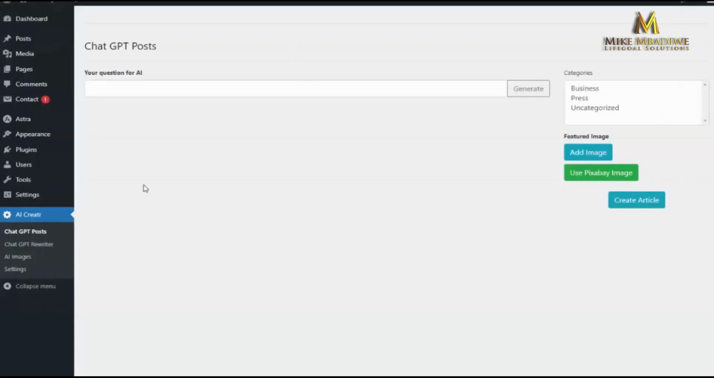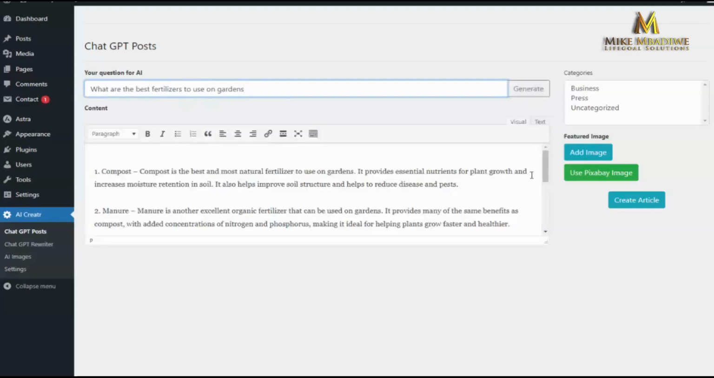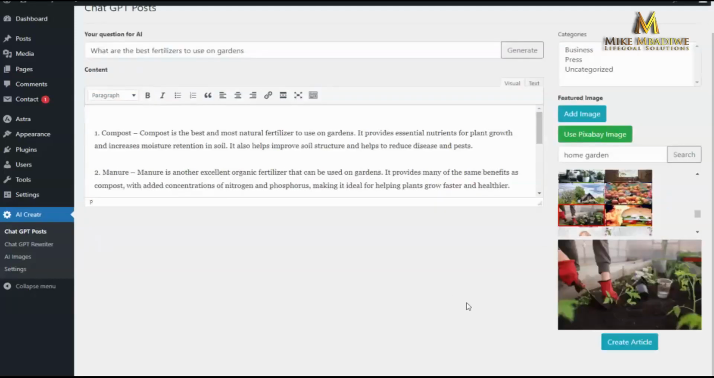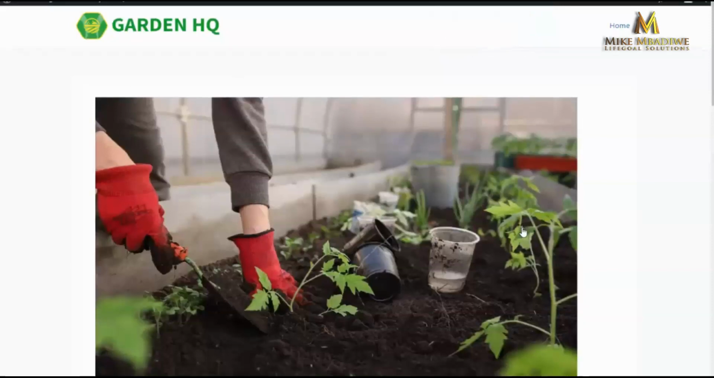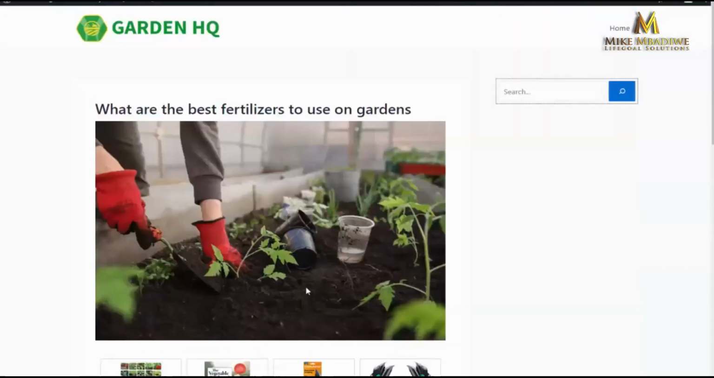And again, you can continually come back in here and add as much content as you would like. So again, I could say, what are the best fertilizers? And I can generate the content. So it creates that content. I choose an image. Then after I choose the image, again, I just hit create article. It is that simple. Just a simple click and your article is on your site and ready to go and already monetized for you.